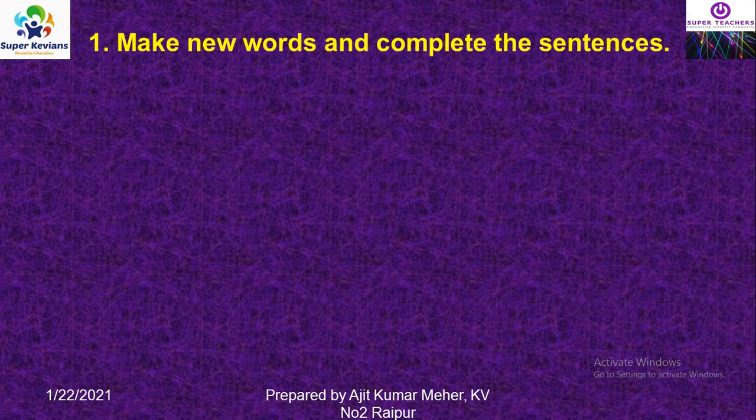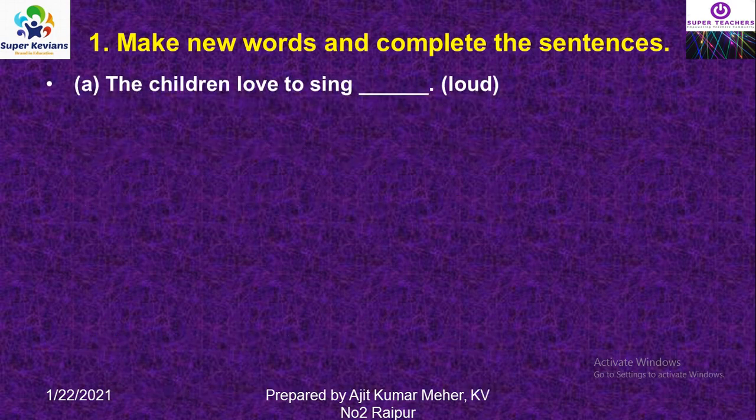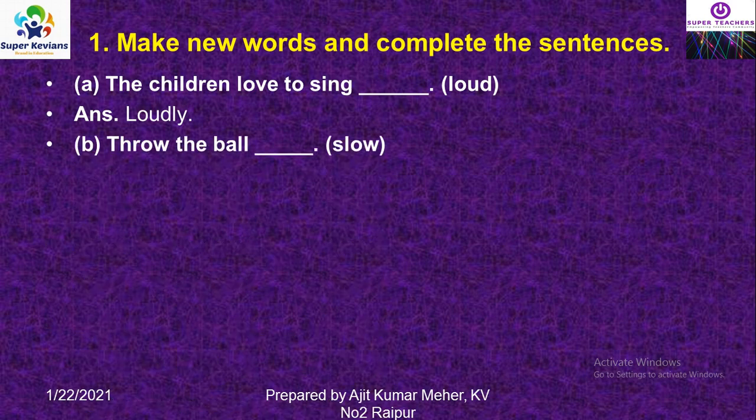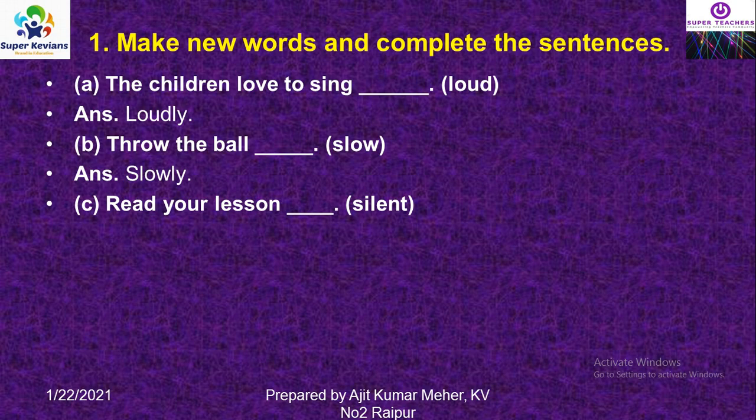Make new words and complete the sentence. The children love to sing loud. You have to add ly: loudly. The children love to sing loudly. Throw the ball. In bracket it is slow, it will be slowly. Throw the ball slowly.